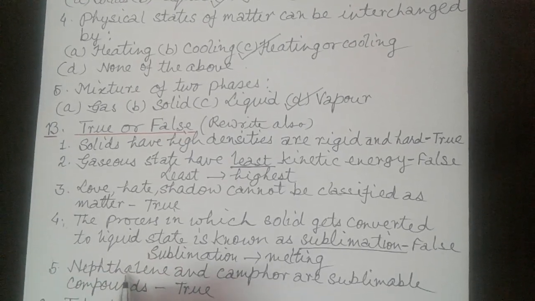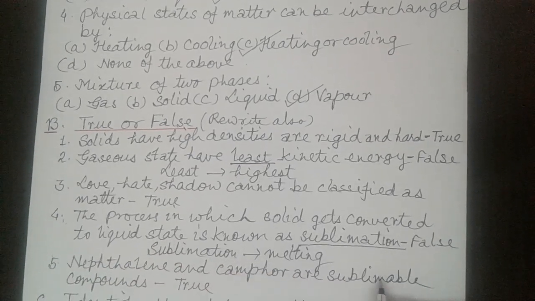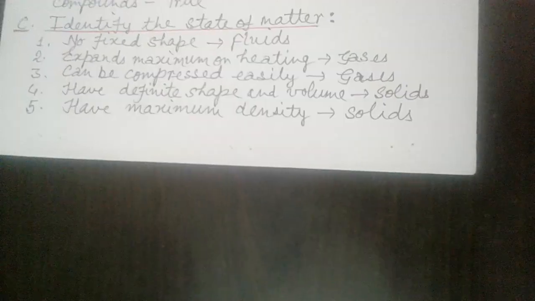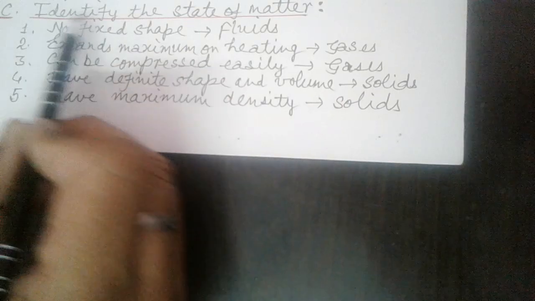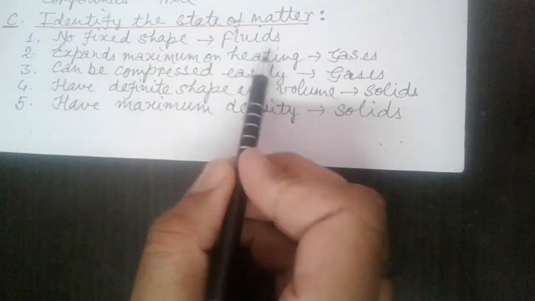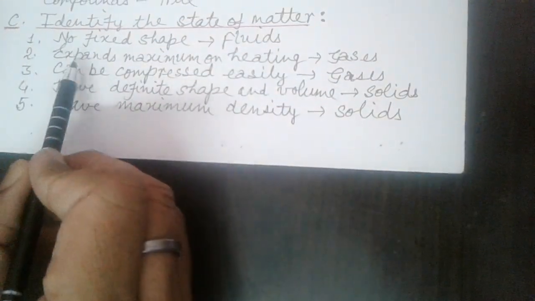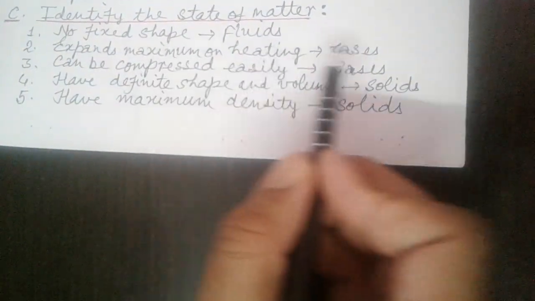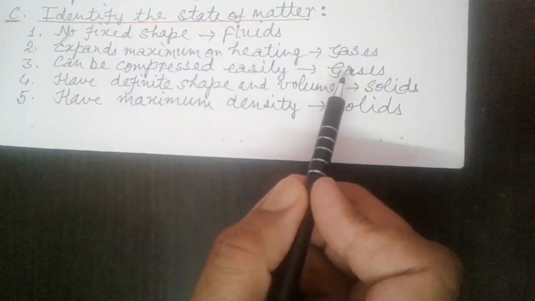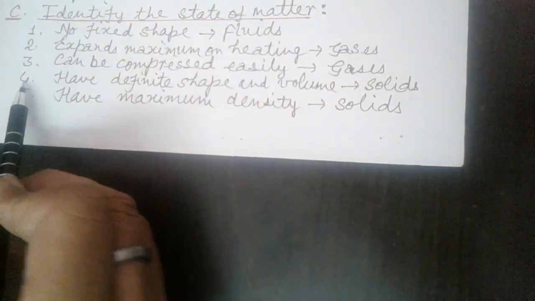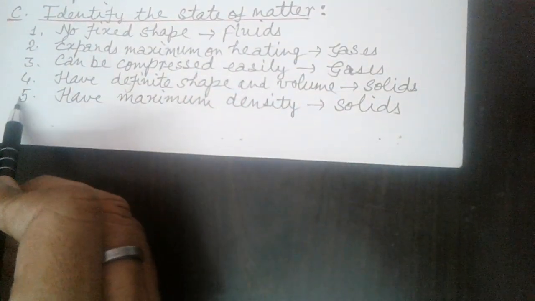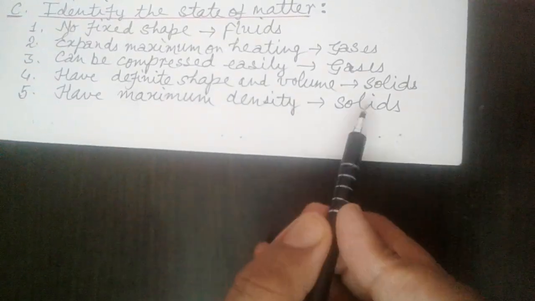Now fifth, naphthalene and camphor are sublimable compounds. This statement is true. Now identify the state of matter. First, no fixed shape, fluids. Second, expands maximum on heating, gases. Now third, can be compressed easily, gases. Now fourth, have definite shape and volume, solids. Now fifth, have maximum density, solids.